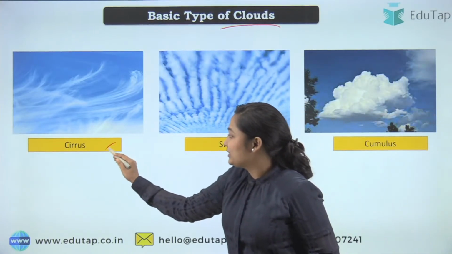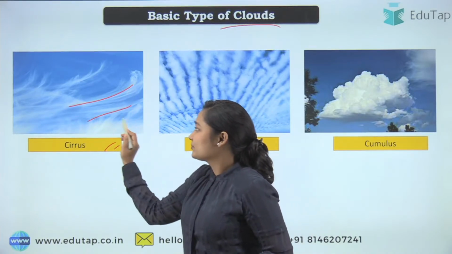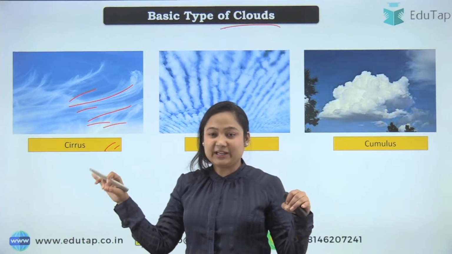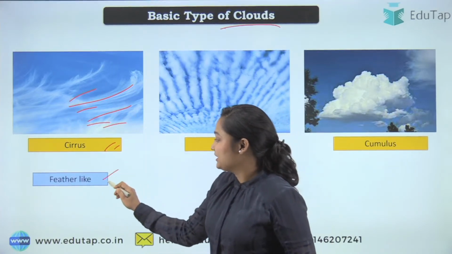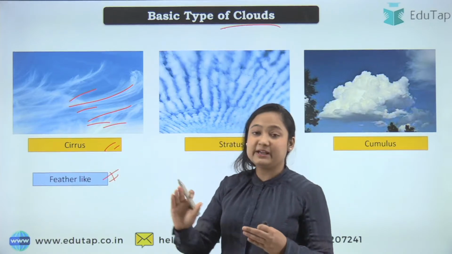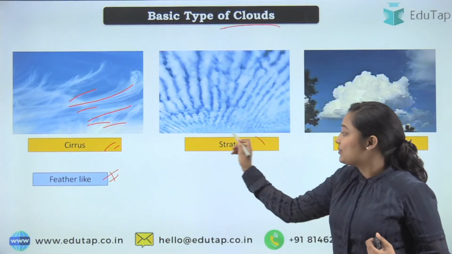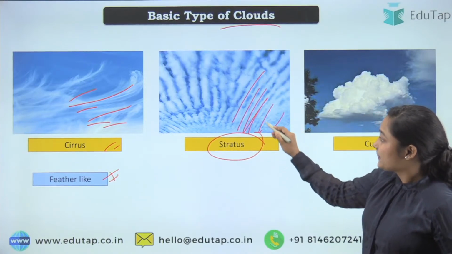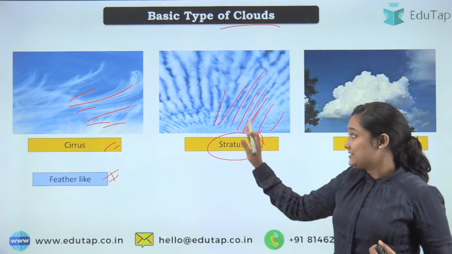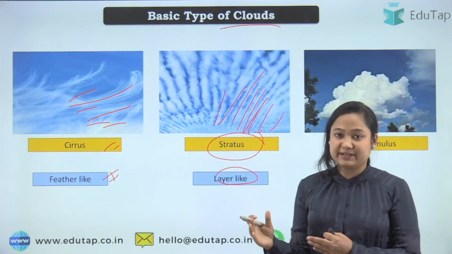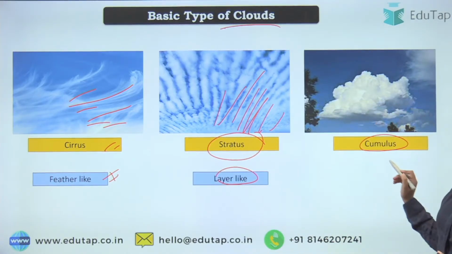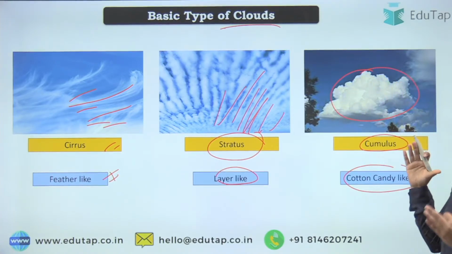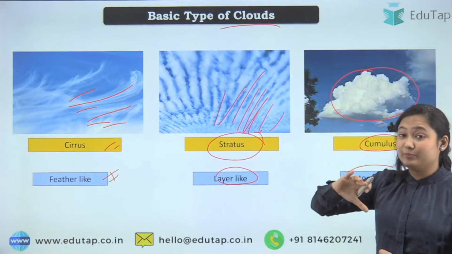So you can see cirrus. What does it look like? It looks like feathers. It looks wispy, like a dupatta over the sky. That is the speciality of this cloud, a feather-like cloud. Talking about stratus, you can easily see in the picture, it looks like there are many layers. That's why this is stratus, with a layer-like appearance. And then you have cumulus, which is cotton candy like. See, it looks heavy. So it has volume, it has weight.